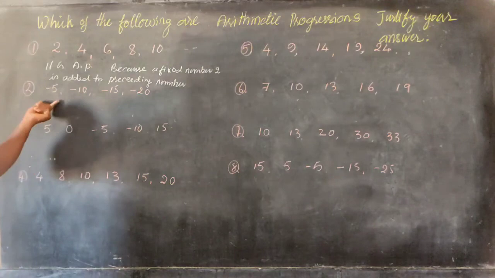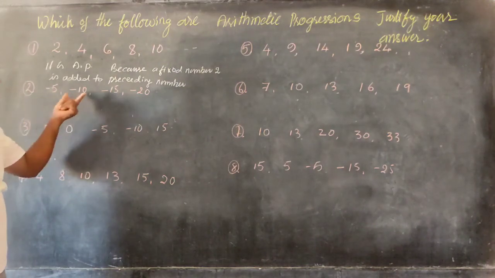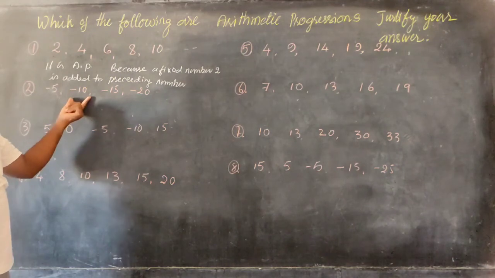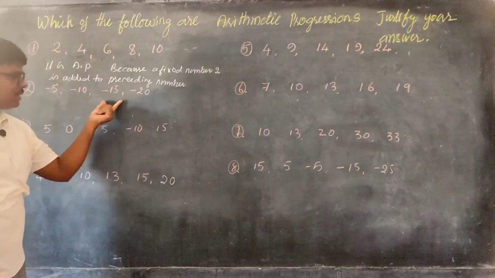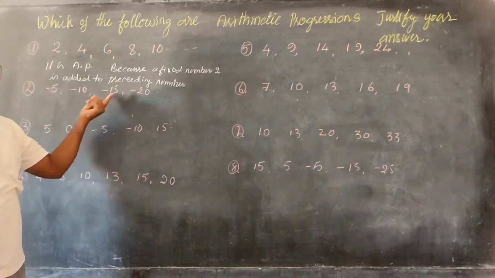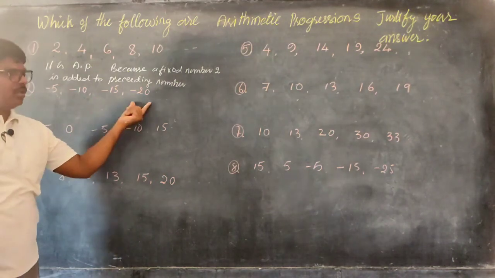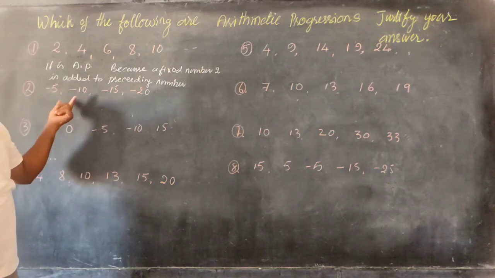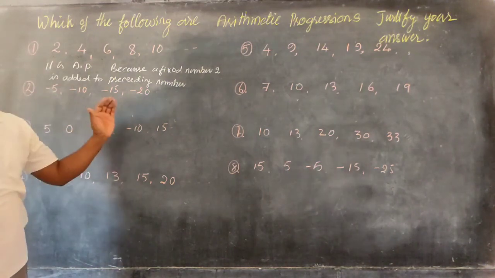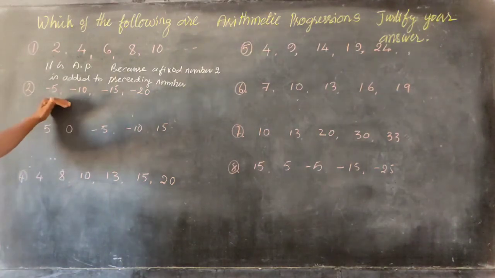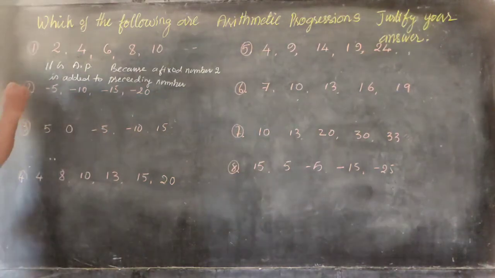Because a fixed number minus 5 is added to the first one to get minus 10, and again minus 5 is added to get minus 15. A fixed number minus 5 is added to the preceding number to get the next number. Therefore, it is also an arithmetic progression.